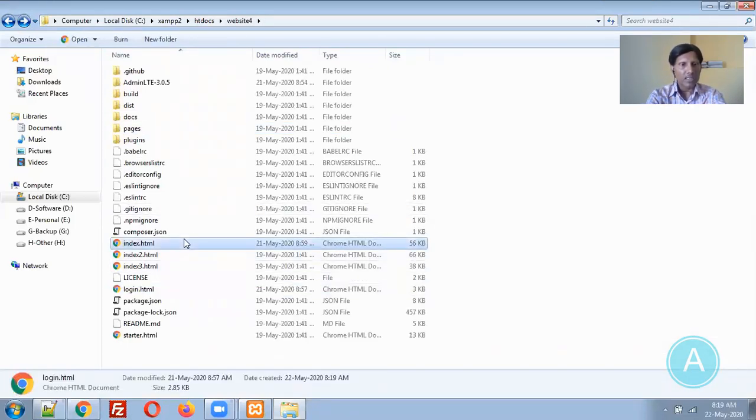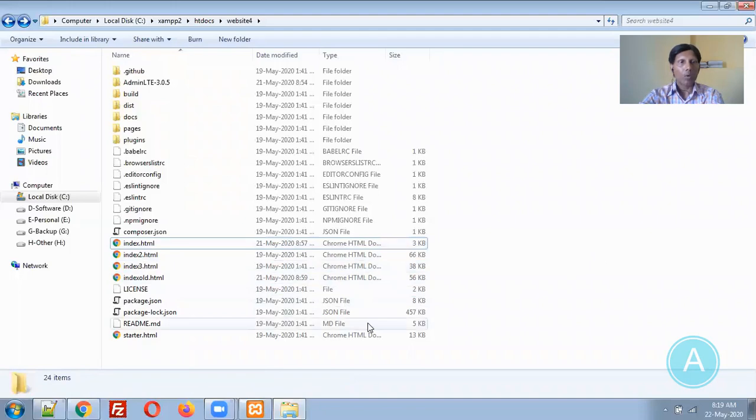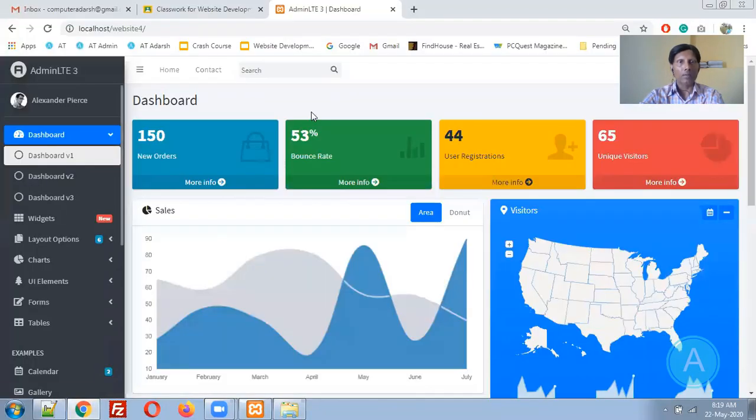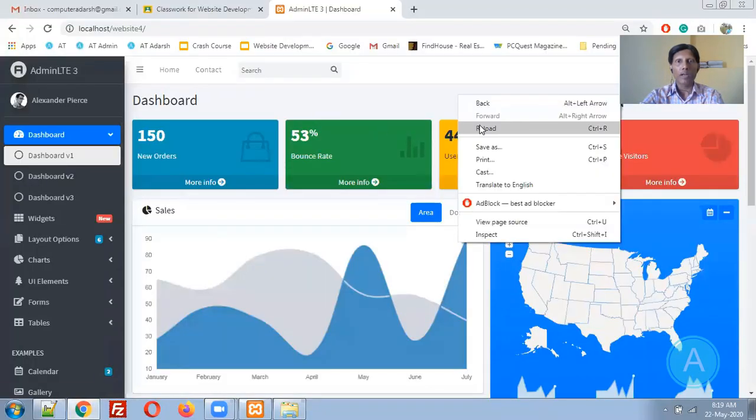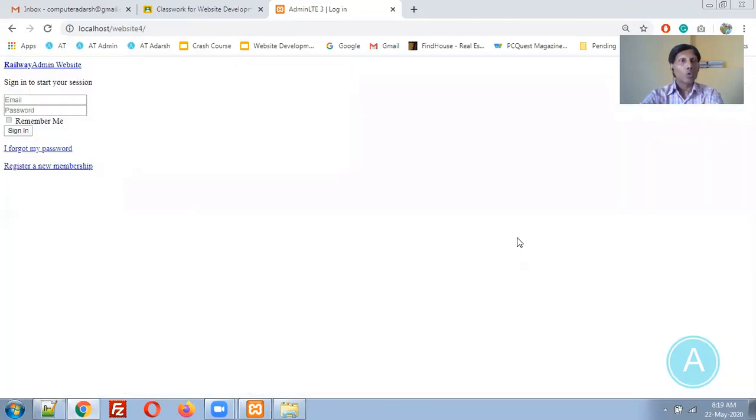Let me rename this index file to index old and the login page to index. Now what happens? Let us see. Let me refresh this particular website. Now you can see the layout is totally changed. Why is the layout changed? What is the problem?